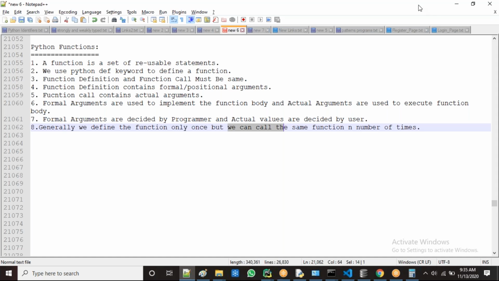Or else, guys, if you observe, when the batch started, only one time I shared your IDs, student IDs, and every day you are using the ID. One time only I defined the IDs. I developed the ID and I shared it with you. So from that day onwards, every day you are using the IDs to join the class. Define only once, using multiple times.